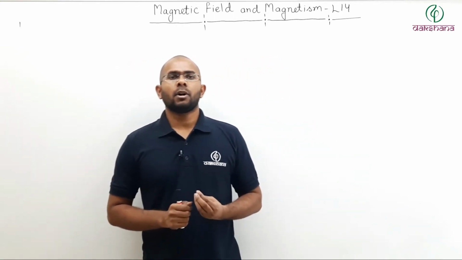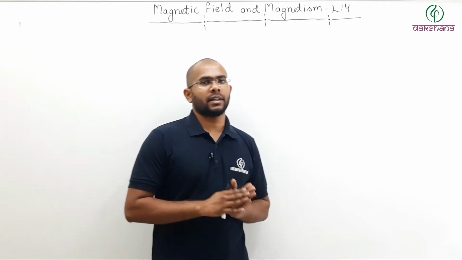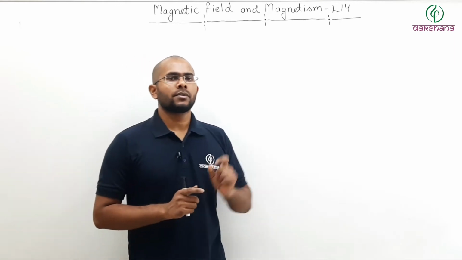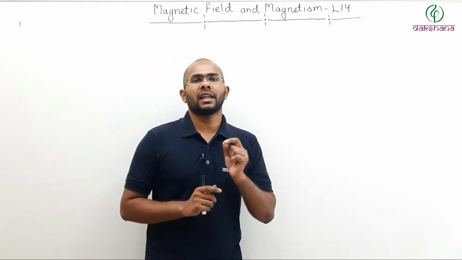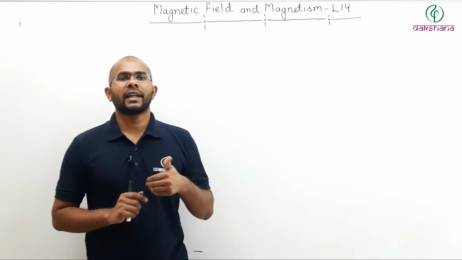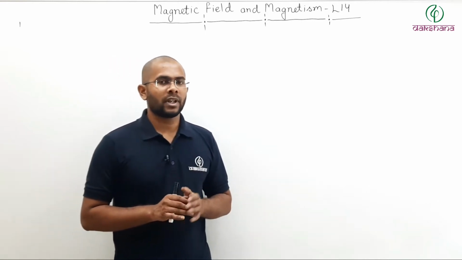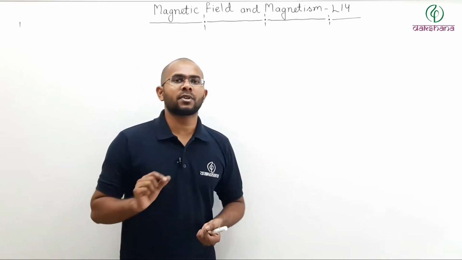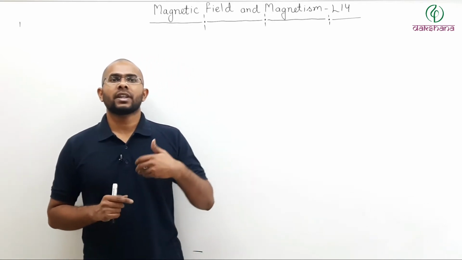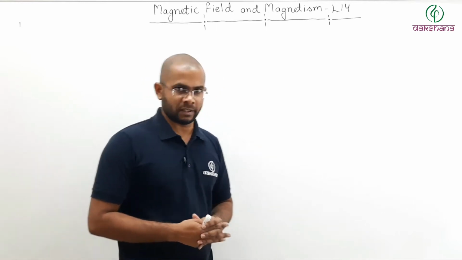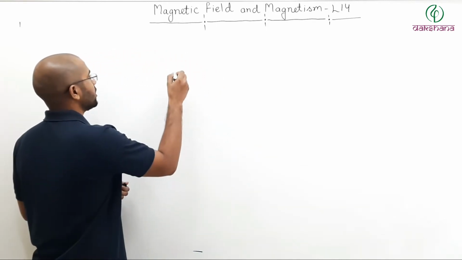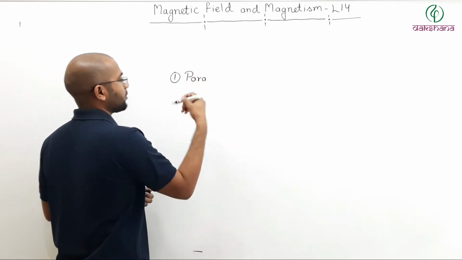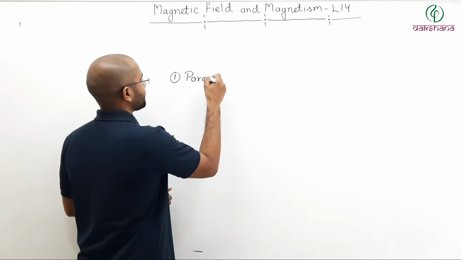We are talking about magnetism and matter in these lectures. In the last lecture, we talked about how some materials, when placed in an external magnetic field, get magnetized. So in today's lecture, we will be talking about what are the different types of elements based on their magnetization properties. So first, we will talk about paramagnetism or paramagnetic materials.